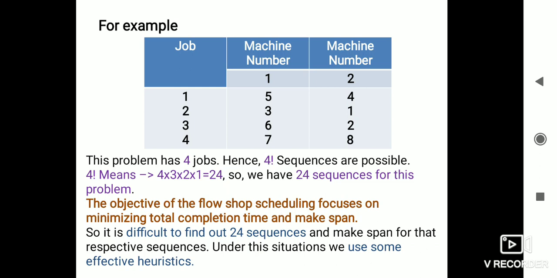Once again, the objective of flow shop scheduling is to minimize the total completion time or make span.